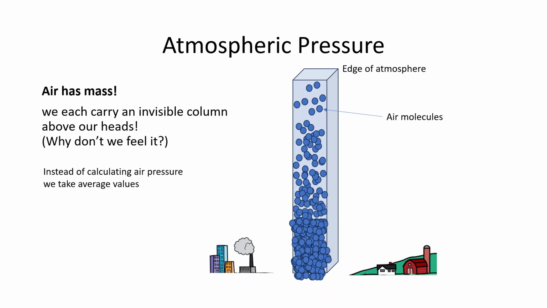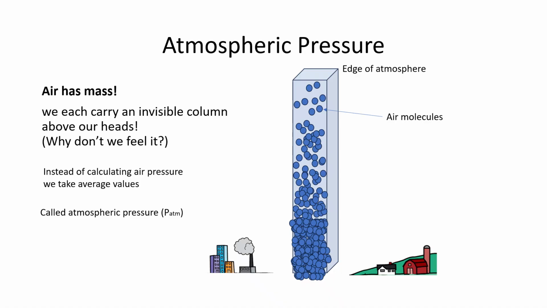Instead of calculating this pressure, which we could do with force over area, and again, I can go to each one of these individual molecules, get the force that it exerts, divided by the area above my head, say for example, to try to get the atmospheric pressure. That's a pain. And since air is moving around and shifting from place to place, and since you're moving around and shifting from place to place, calculating it becomes impractical. So instead of that, we use average values, and we call that the atmospheric pressure.